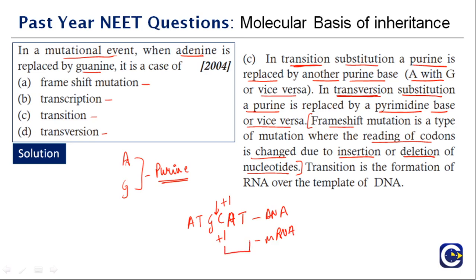So the frame of reading of codons will shift, and that is why it is called a frameshift mutation. And transcription is formation of RNA over the template of DNA. So the right answer here is option C, transition.